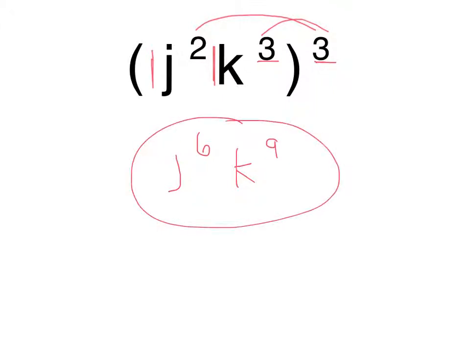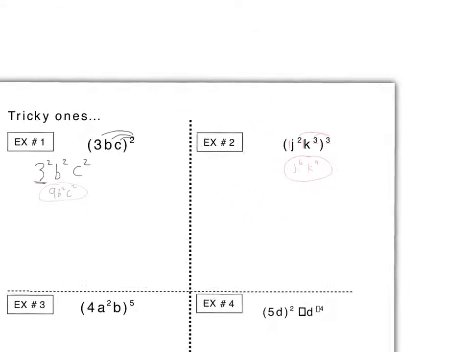Hey, this time on this problem, you don't have coefficients that are larger than 1. They're both 1, so we can go ahead and use our power of a power rule. What does the power of the power rule say? Well, it says that you want to take your exponent and multiply it by the exponent on the outside. Okay, so j squared times 3, 2 times 3 is 6, so we now have j to the 6th. And then you have k to the 3rd times 3, which would give us k to the 9th. Simple as that. You don't have to do any further reductions or simplification. You can leave it just like that.